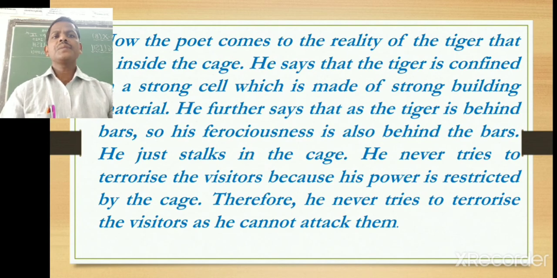How the poet comes to the reality of the tiger, that inside the cage he says that the tiger is confined, tied to a strong cage which is made of strong building materials. He further says that as the tiger is behind the bars, so his ferociousness, his anger is also behind the bars. He just stalks, walks in a slow manner in the cage helplessly.